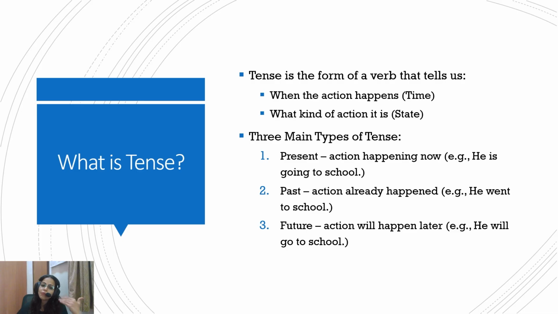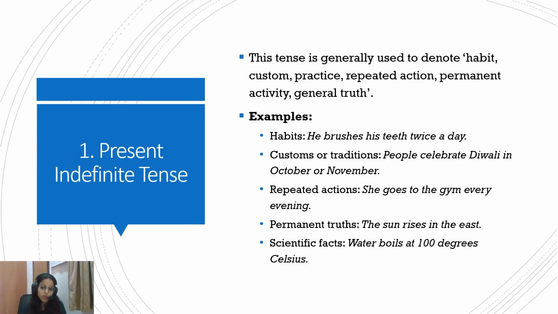Future action will happen later. We are talking about a future action. He will go to school, say he will go to school tomorrow. So this action will happen tomorrow. So these are the three main types of tenses. If it were to stop at this point, our lives would have been so much easier. But no, sir. There will be 12 categories of past, present, and future tenses that we'll be doing. So let's dive into it.